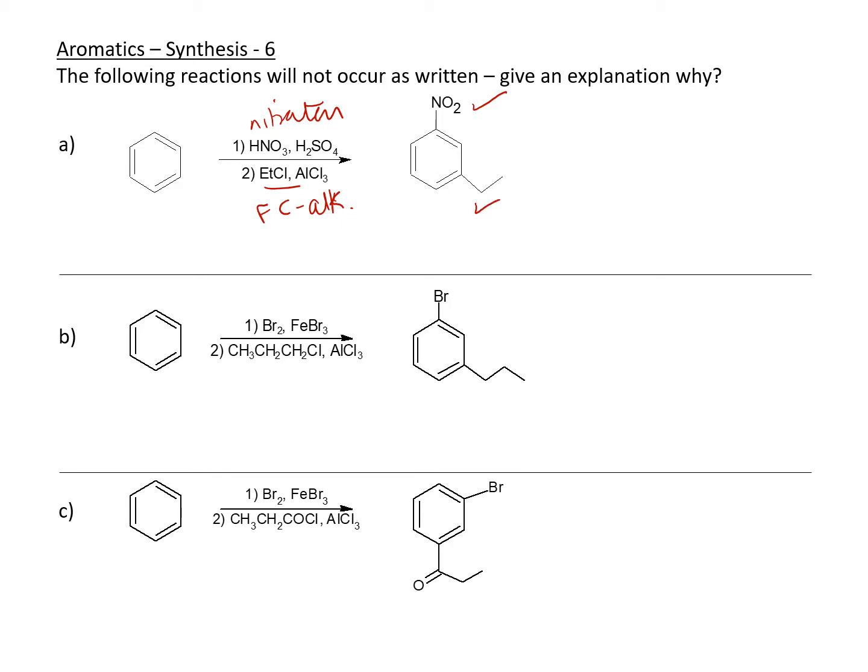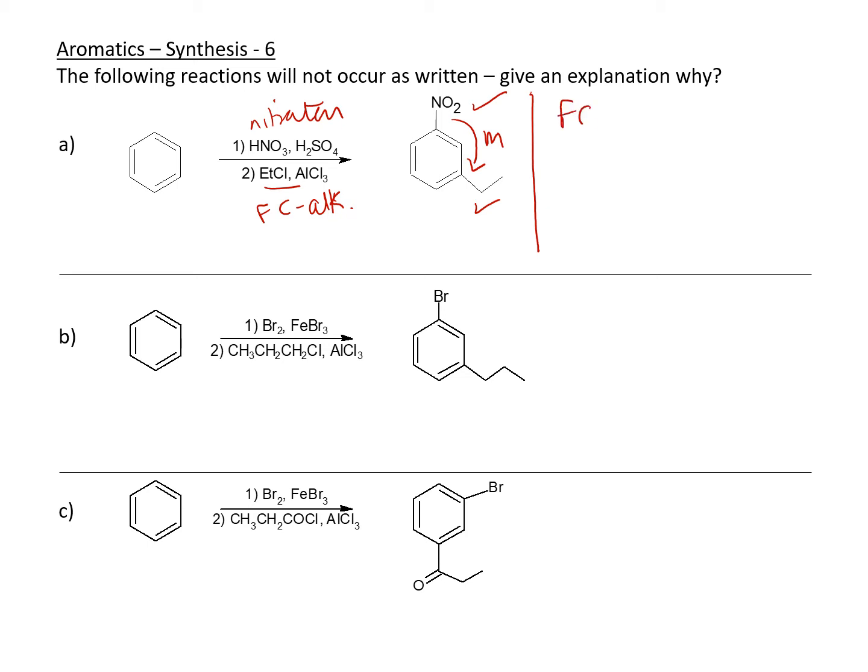Once you have the nitro group, that's a deactivating group, which means that it will put this in the meta position, so that is fine as well, except that you cannot do Friedel-Crafts alkylation or acylation for that matter if your benzene ring is deactivated. Okay, so that is one of the rules for Friedel-Crafts.